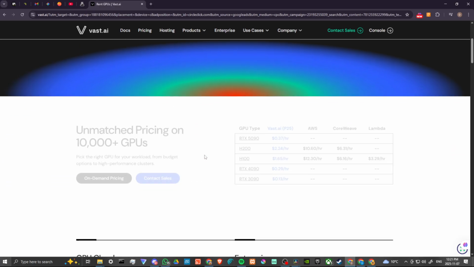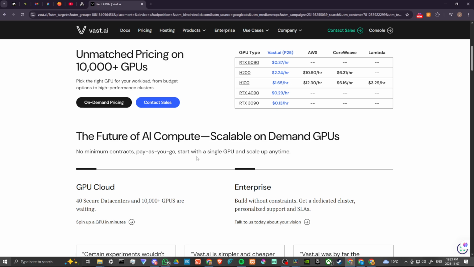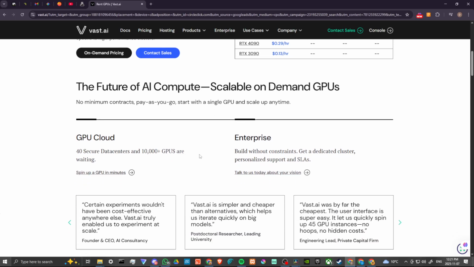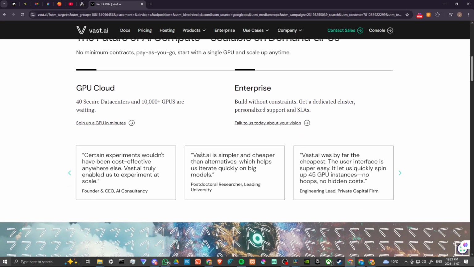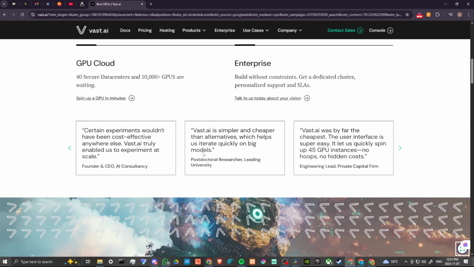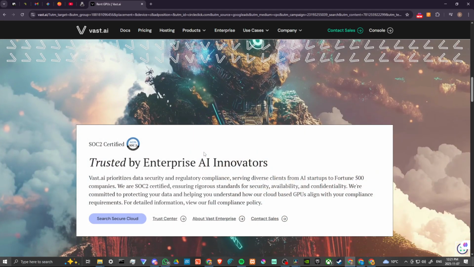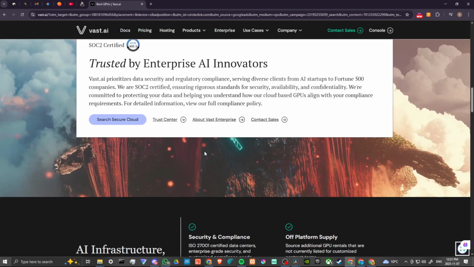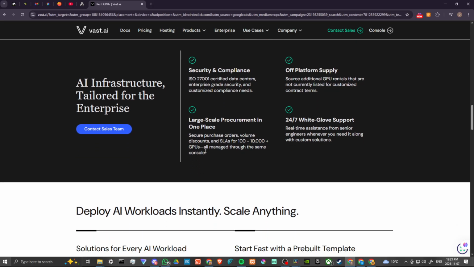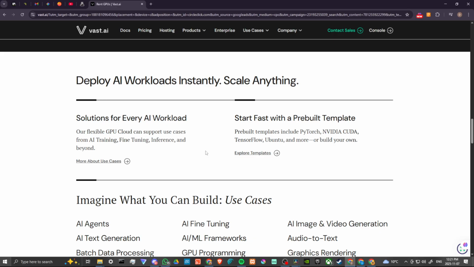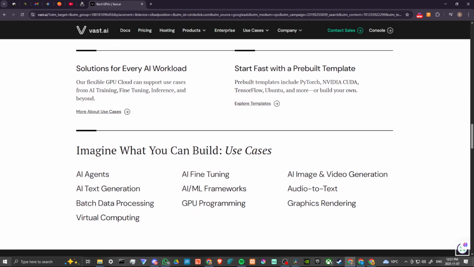Let's go ahead and scroll down here and just see what kind of information we have on the homepage. Unmatched pricing on 10,000 plus GPUs. GPU cloud with 40 secure data centers and 10,000 plus GPUs are waiting for you. Build without constraints, get a dedicated cluster, personalized support, and SLAs. Got some cool looking visuals here. AI infrastructure tailored for the enterprise. Deploy AI workloads instantly. Scale anything. Let's take a look at the pricing.